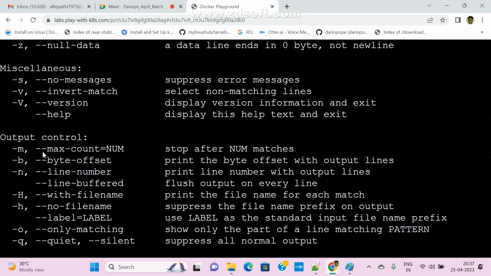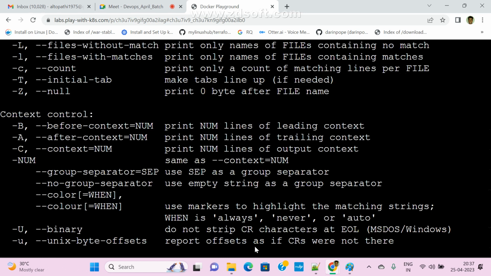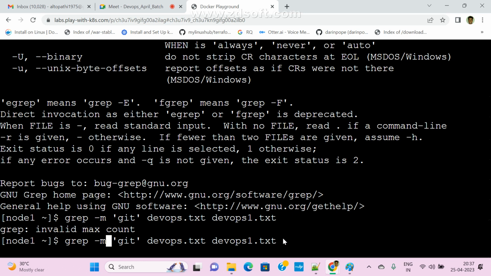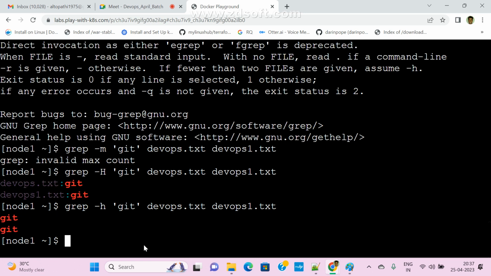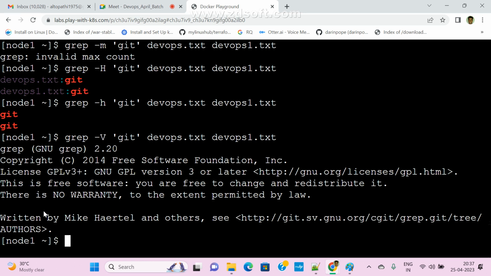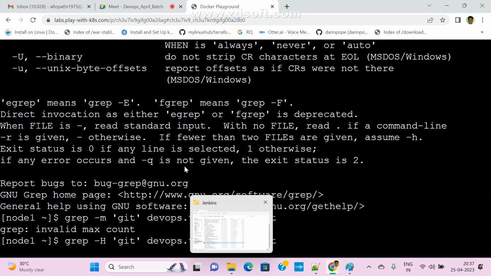Let me use hyphen h, file name. Already the file name is coming. If you don't want the file name, we can pass small h. If you want the file name, in that case we can use capital H. If you don't want the file name, that is small h. Now, what about hyphen v, verbose? We can check it. If you want some information, V is nothing but verbose.